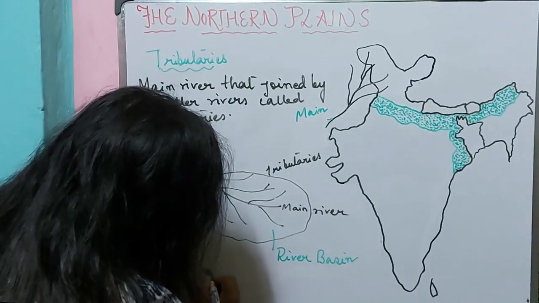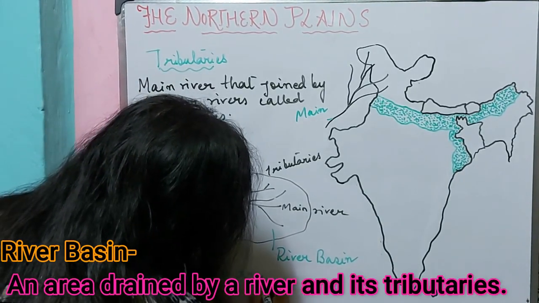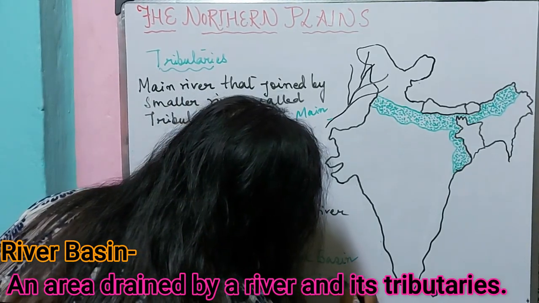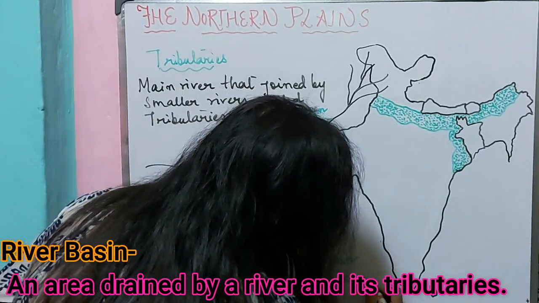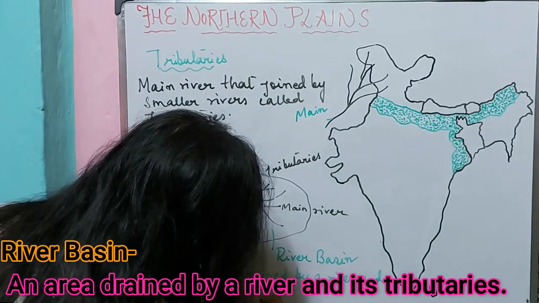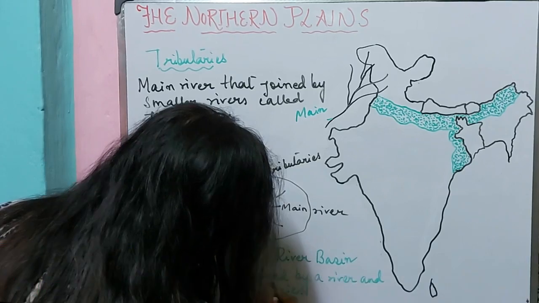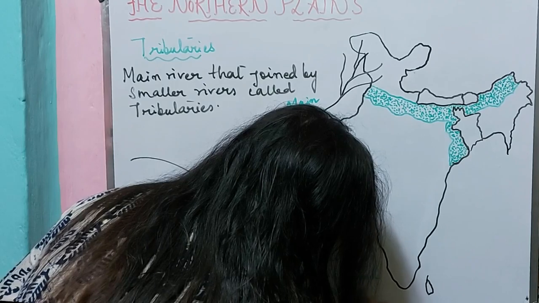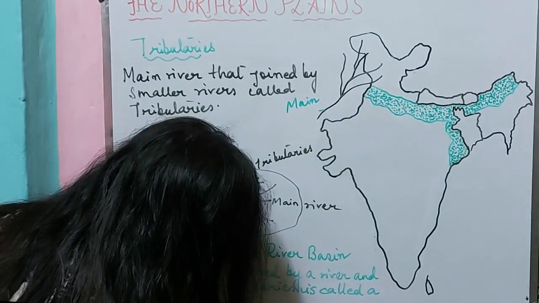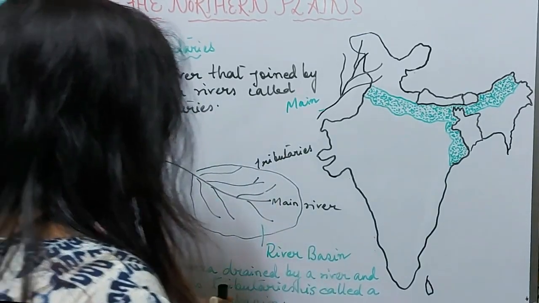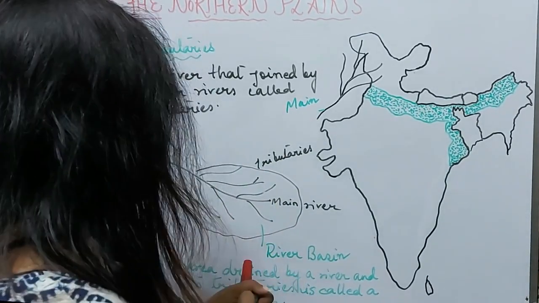An area drained by a river, that is the main river, and its tributaries is called a river basin or a basin.